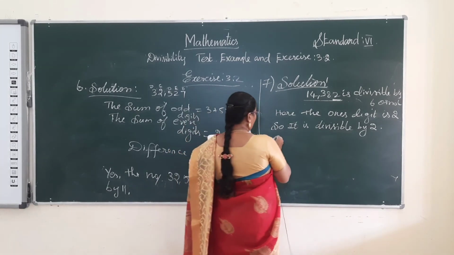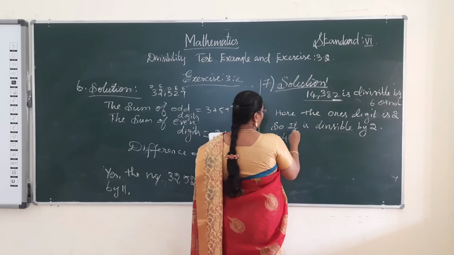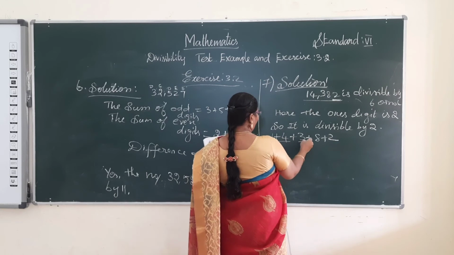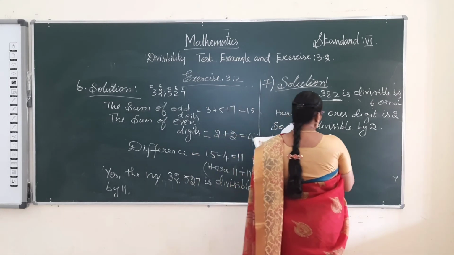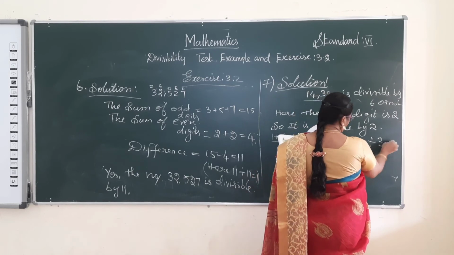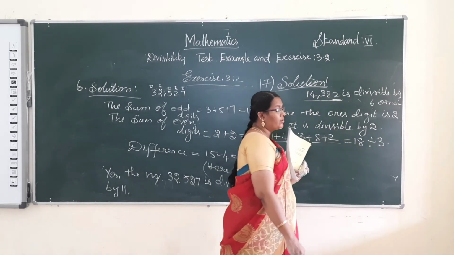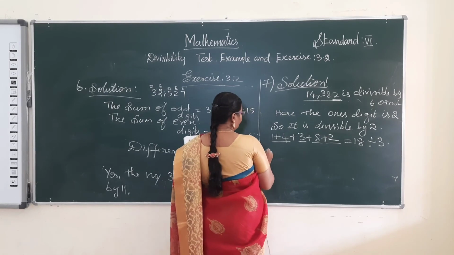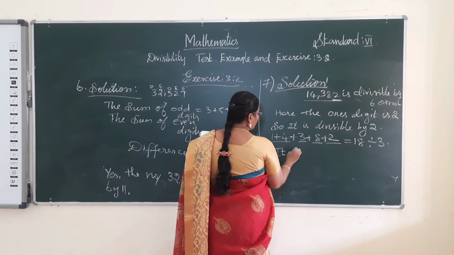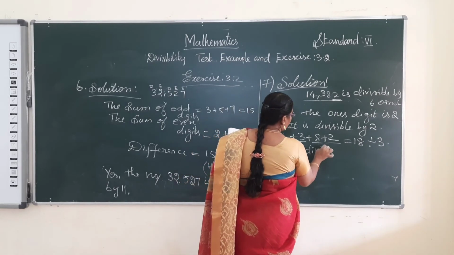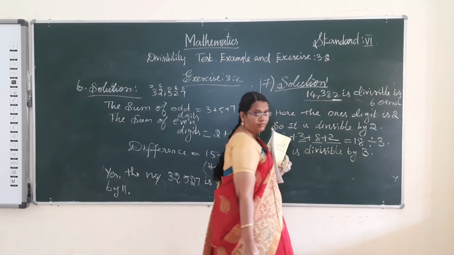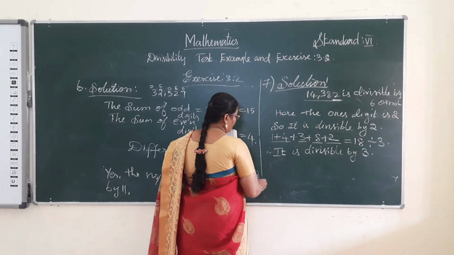Now add all the digits: 1 plus 4 plus 3 plus 8 plus 2. 5, 8, 8 plus 8 is 16, plus 2 is 18. 18 is divisible by 3. Therefore, it is divisible by 3.